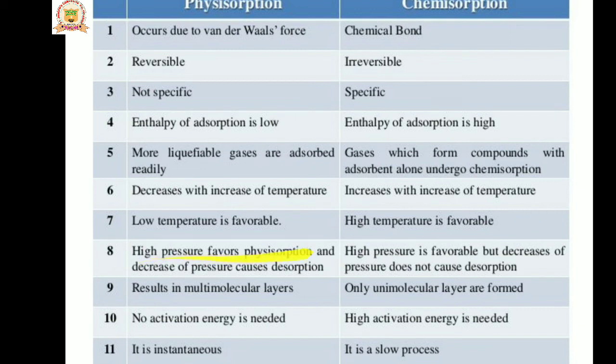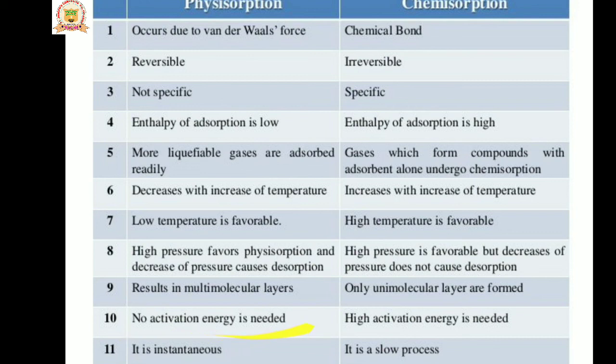In physisorption, high pressure is favorable, and a decrease of pressure causes desorption. But in chemisorption, high pressure is favorable, yet a decrease of pressure does not cause desorption. Physisorption results in multilayer formation: the gas molecules strike the surface and form many molecular layers, a multimolecular layer. But chemisorption involves the formation of an oxide layer on the surface, forming only a unimolecular or monomolecular layer.